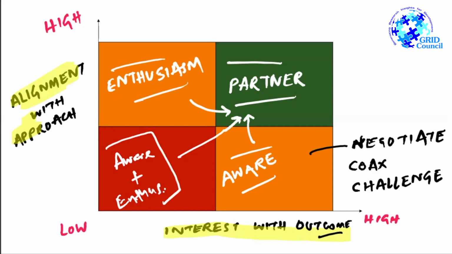What we could also do is, since these are in inertia, and if these stakeholders are not in substantial numbers or they're not having as much influence as other stakeholders, we may just simply ignore them or even monitor them before we start intervening on them. We need to monitor them because if we don't monitor, they may move into this quadrant. If they move into this quadrant, that means they are not in alignment with the approach, but they are okay with the interest, they're okay with the outcome. Then they may resist. And we do not want to waste our energies or resources trying to fight resistant stakeholders.